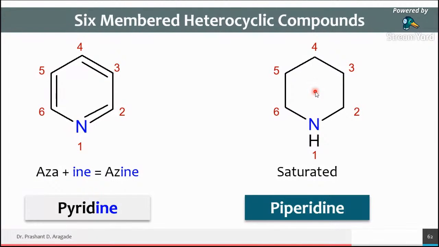So piperidine is a saturated form of pyridine. Pyridine is unsaturated and piperidine is saturated. Saturated means carbon-carbon single bonds, and unsaturated means it contains multiple bonds or double bonds. So pyridine is a 6-member nitrogen containing heterocyclic ring which is unsaturated, and piperidine is a nitrogen containing 6-member heterocyclic ring which is saturated. So pyridine and piperidine. Are you getting?